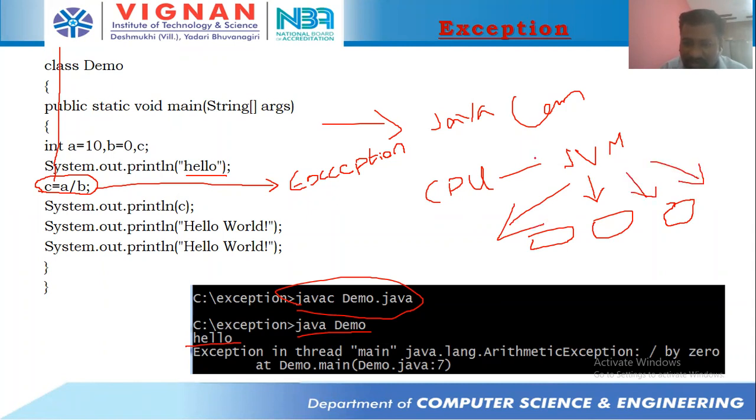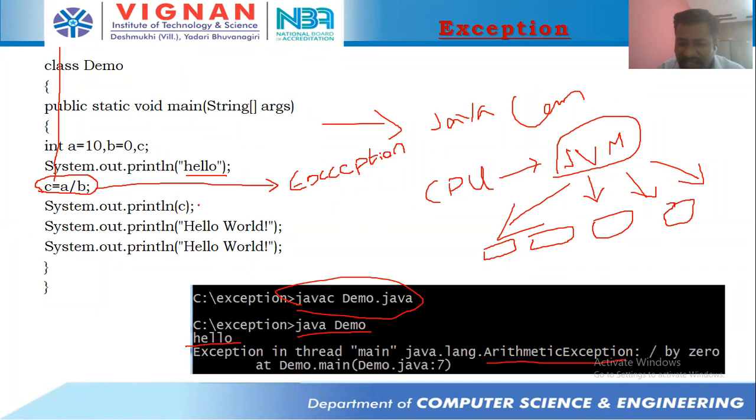Now what happens? The CPU is giving information to the JVM that it's not able to execute that particular instruction. Based on that information, the JVM looks for an appropriate message. Here the JVM thinks that this is going to be an appropriate exception, that is arithmetic exception, because it is purely related to arithmetic operation. A divided by B means division, which comes under arithmetic operation.